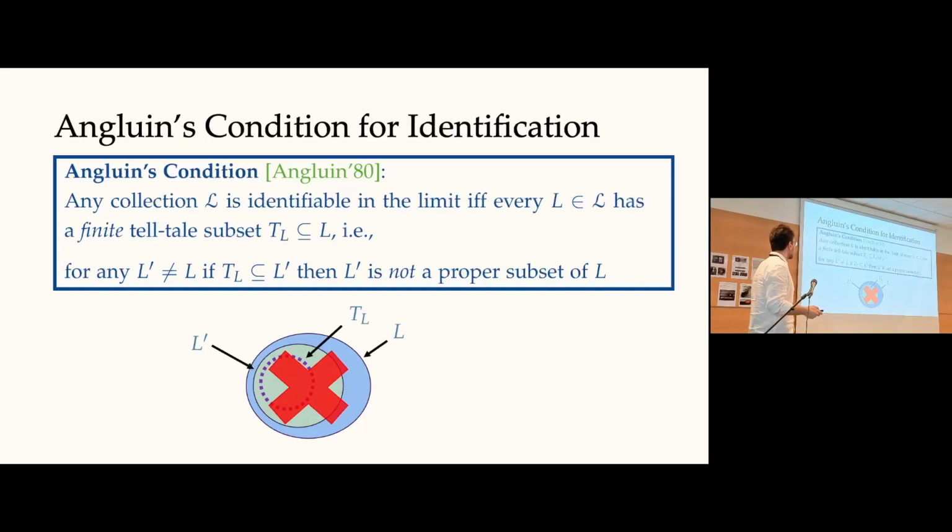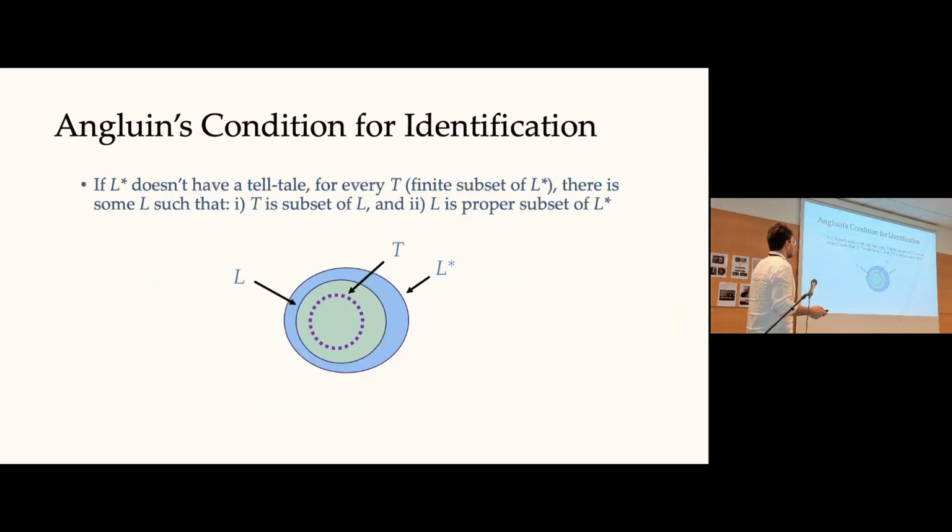Okay, so there are a bunch of quantifiers in the definition. What I will use in the proof is the negation of that, so let me tell you what it says.